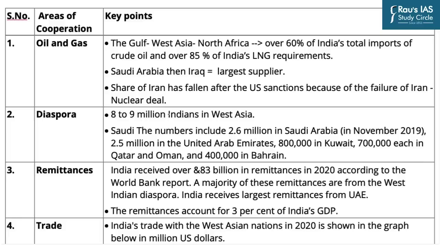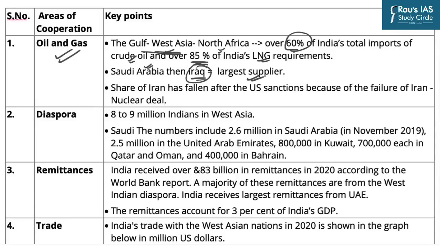There are several areas of cooperation as well as mutual friendship which we should be aware of. The most important area of cooperation is oil and gas. The West Asian countries as well as the North African countries contribute over 60% of India's total imports of crude oil and more than 85% of India's LNG requirements. Among all these countries, Iraq is the largest supplier of crude oil to India. Before Iraq, Saudi Arabia was the largest supplier.